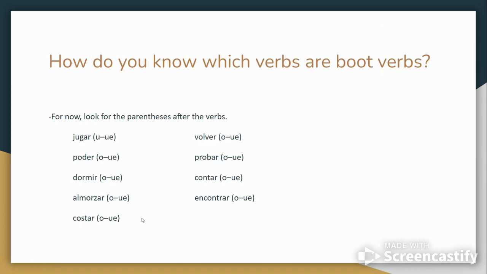So you might ask yourself, how do you know which verbs are boot verbs? So for now, we're going to provide that information to you. We teachers are going to show you these verbs have parentheses and what type of change actually takes place. Jugar, poder, dormir, almorzar, costar, cuánto cuesta. Volver, probar, contar, encontrar. Those are a few U to UE or O to UE verbs.